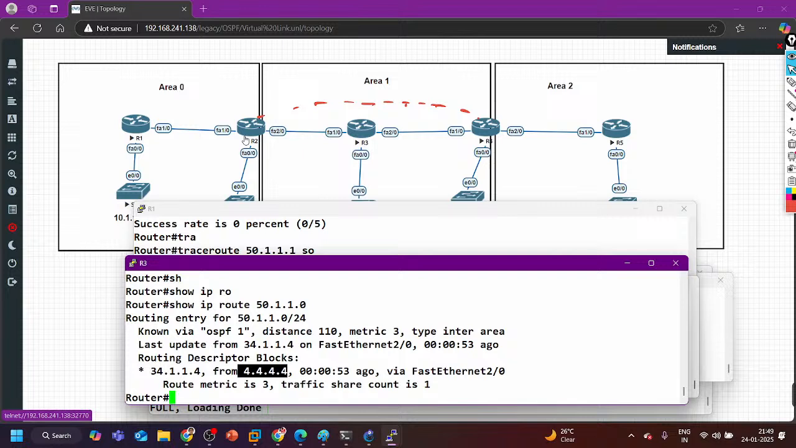Router 3 doesn't know how to reach 4.4.4.4, because guys, there is one virtual link to router 4. Someone asks: for our understanding, R3 and R4 are both in the same area 1, right? No, 4.4.4.4 is not an IP address, no brother. That was the router ID.